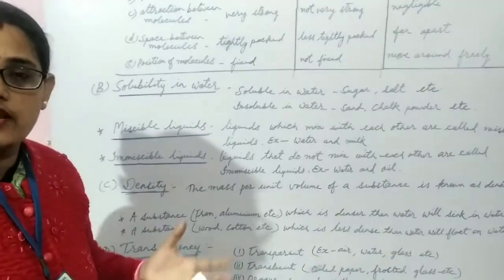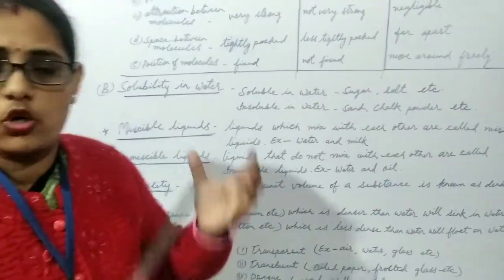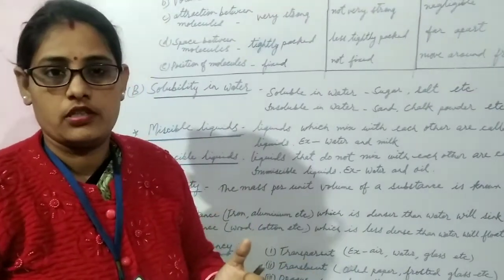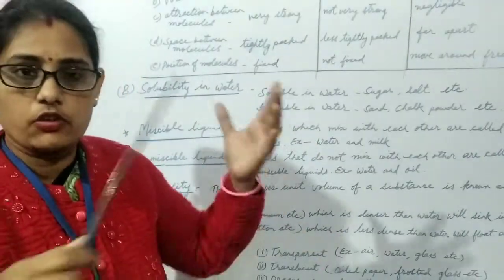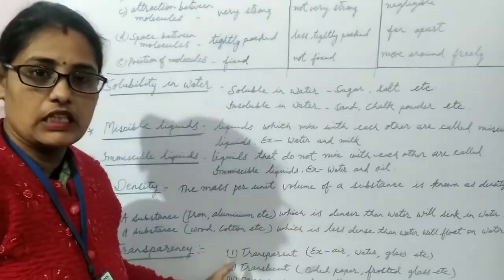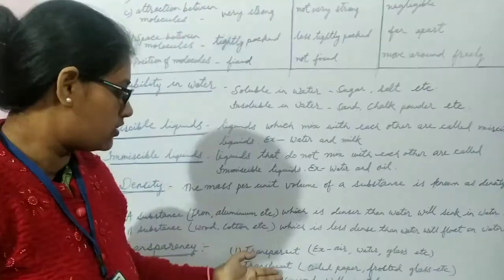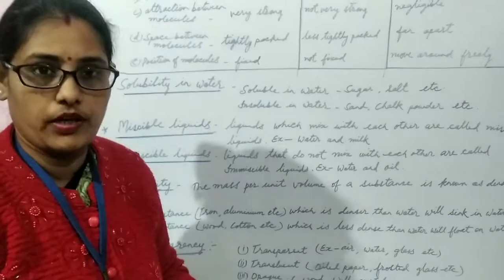Next, we can also classify the materials on the basis of transparency. Here we can group the objects into three categories: transparent, translucent and opaque.